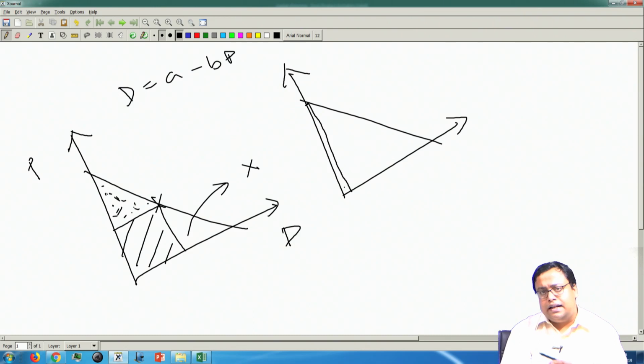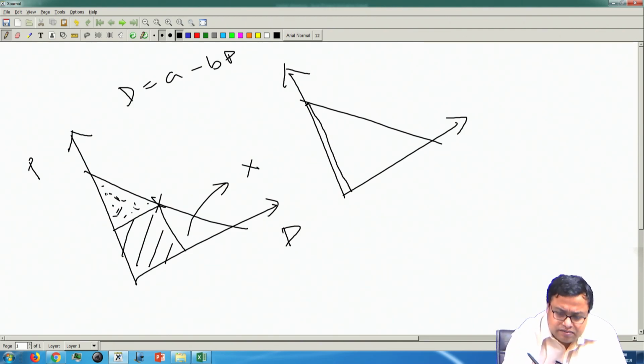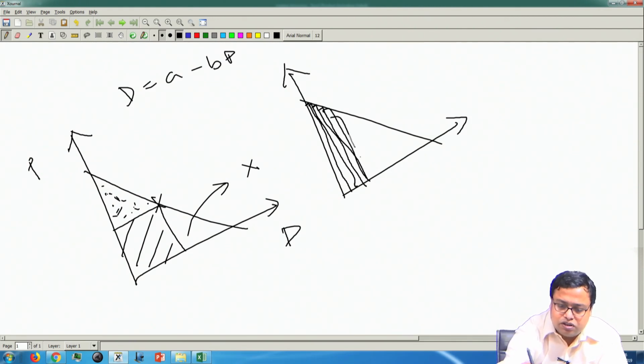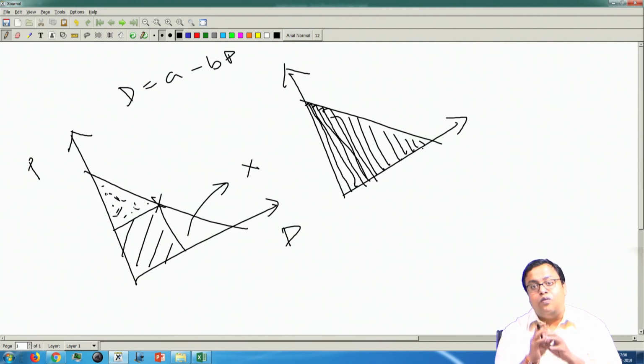Then in the next time period, I will reduce the price by a small delta and get a little bit more, and then a further delta reduction and a little bit more. If I go on doing that, I am slowly capturing the whole market possible, so all the consumer surplus I can eat up.